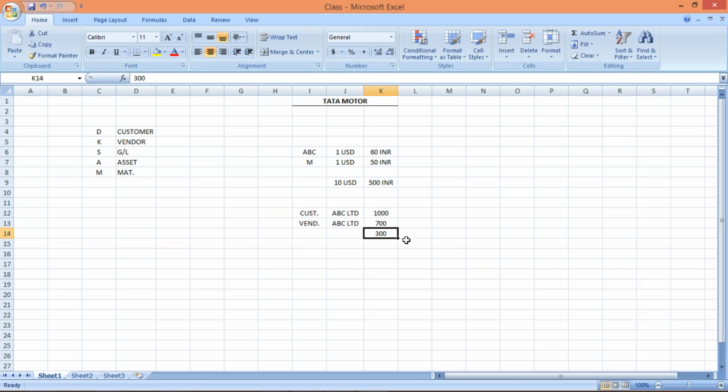Now this 300 rupees is going to be posted as a customer payment. Why? Because this 1,000 rupees is greater, so from this one itself we are going to receive this 300 rupees. So as a customer payment, we have to post this payment, guys. This is again another topic, a topic called when a customer is your vendor also, or vice versa.